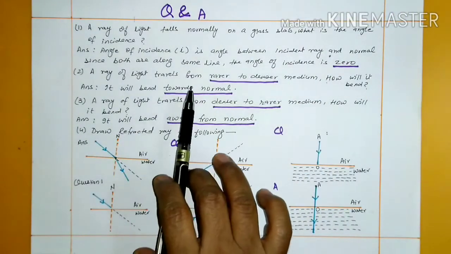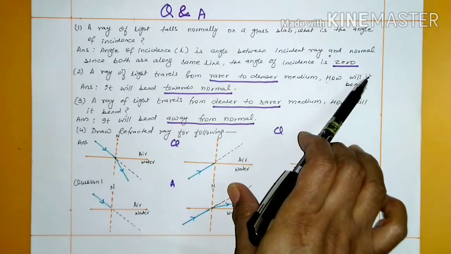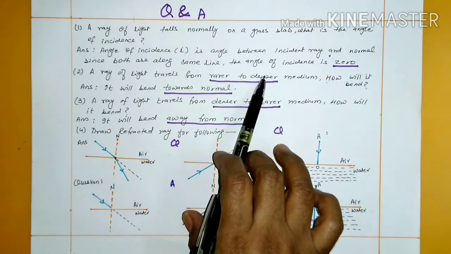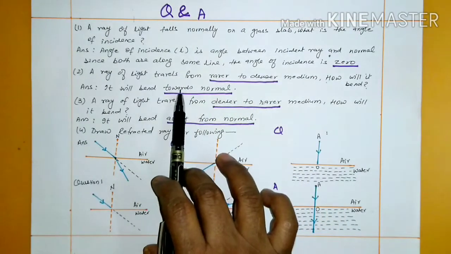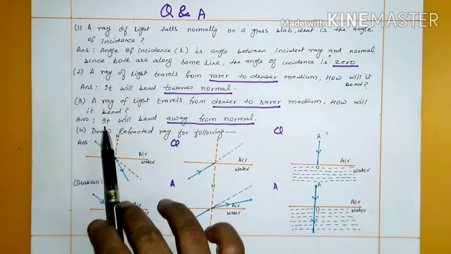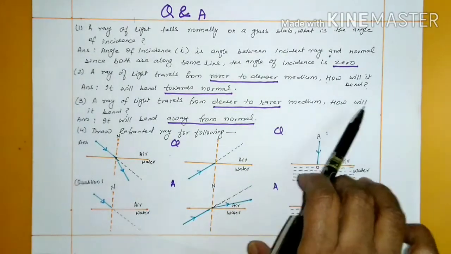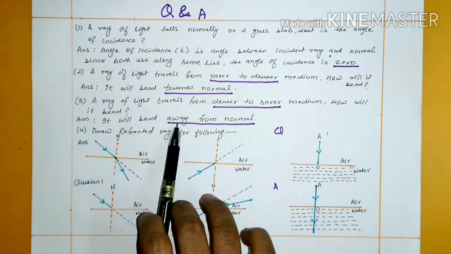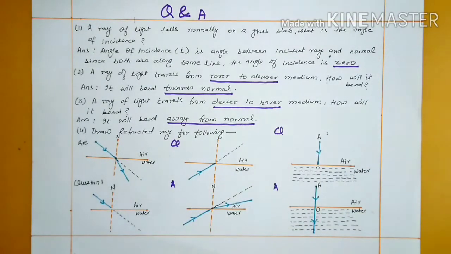A ray of light travels from a rarer to a denser medium. How will it bend? We have seen that from rarer to denser, it will move towards the normal. It will bend towards the normal. A ray of light travels from a denser to a rarer medium. How will it bend? Denser to rarer, it will move away from the normal, or it will bend away from the normal.